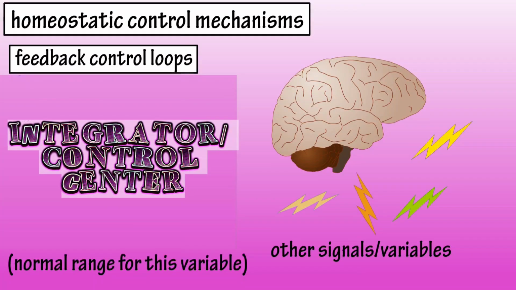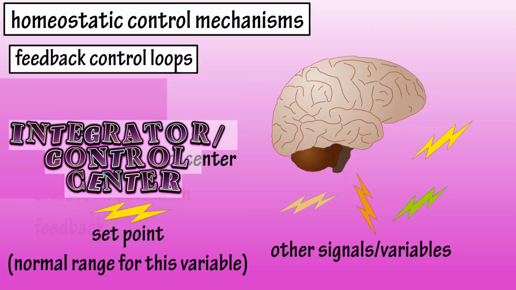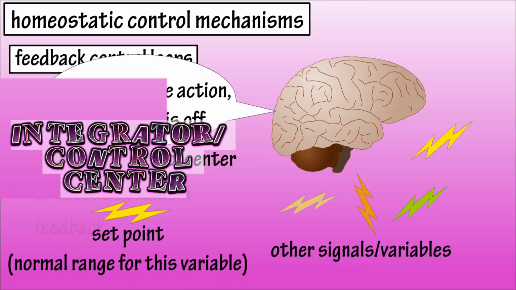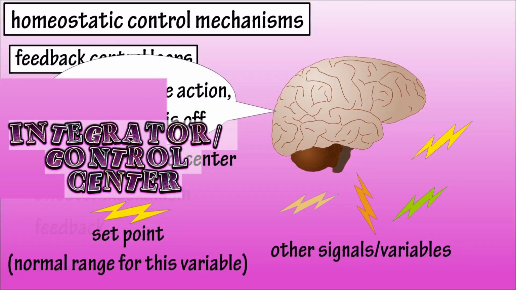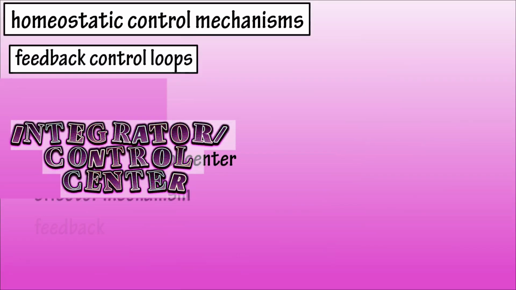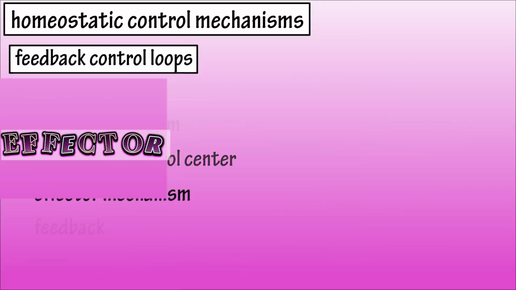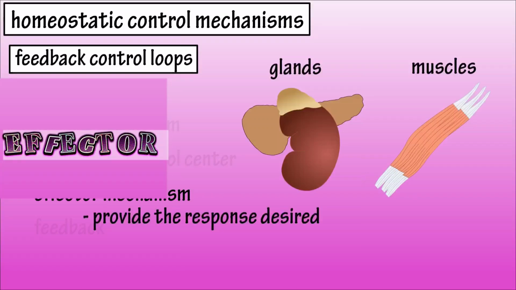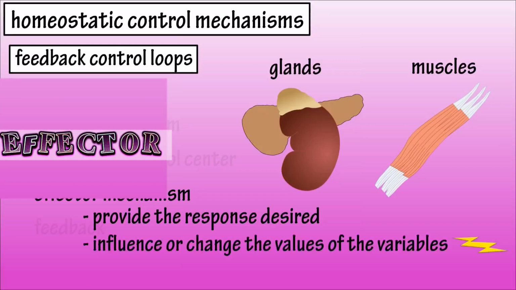for those variables. If the integrator determines these variables are outside of the normal set point range, then some type of action is needed. If action is necessary, the integrator sends a signal to the third component of the feedback control loop, the effector mechanism. Effectors are organs, like glands or muscles, which provide the response that the integrator or control center desires. The goal of the effectors is to influence or change the values of the variables.